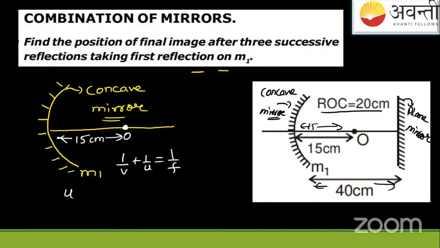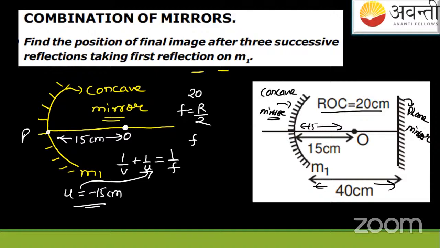What is U here? U is minus 15 centimeters. Put this value in. Now put the focus. We know the radius of curvature for the concave mirror is 20 centimeters. Focus is defined as half of the radius of curvature. Since this mirror is concave, we'll use the focus value as negative. So F is equal to 20 by 2, which is 10, that is minus 10 here.